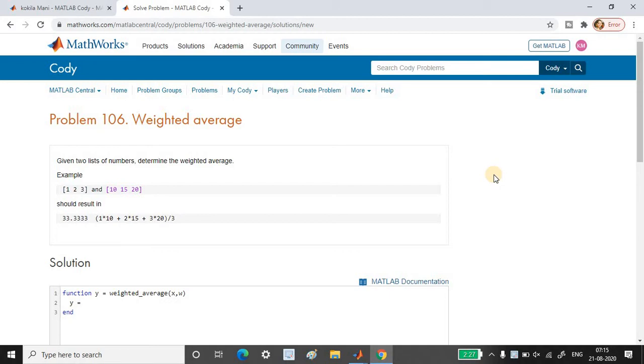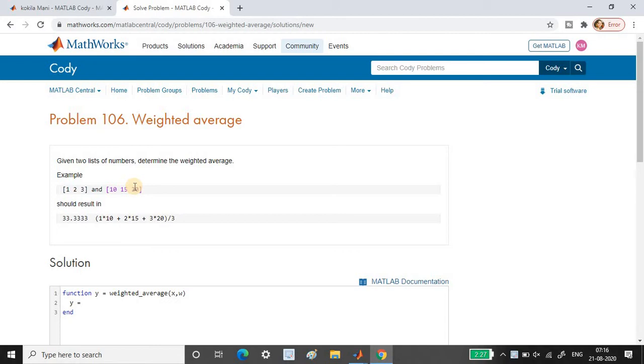Okay, so the problem name is weighted average, that is problem number 106. Here, given two lists of numbers, determine the weighted average. What they have given is 1 2 3 and 10 15 20. What we have to do is multiply the first elements in each vector, second elements in each vector, third elements in each vector, that is, corresponding elements in each vector have to be multiplied and added together.